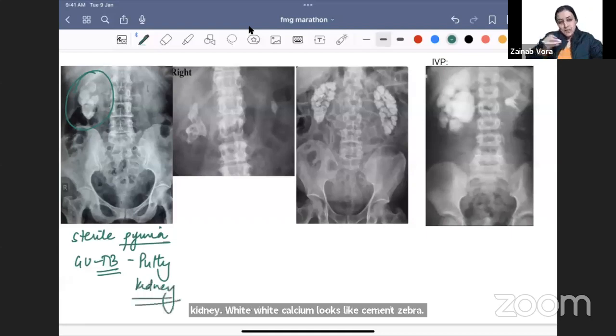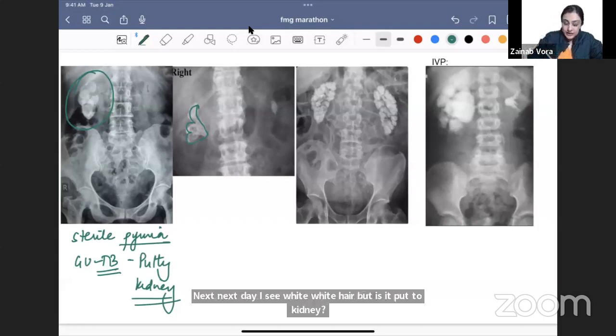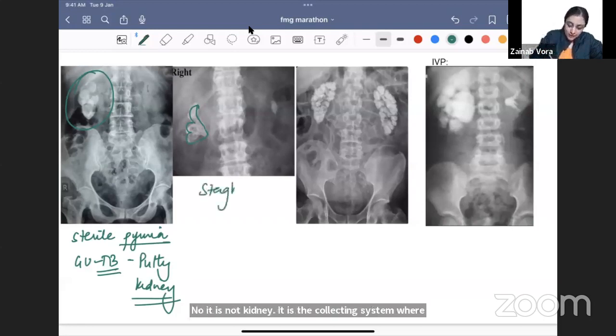Completely calcified. Next X-ray, I see white, but is it putty kidney? No, it is not the kidney. It is the collecting system where there is a stone. Very nice. So this is staghorn calculus. Yeah, so this is staghorn calculus. Now look at the next one.